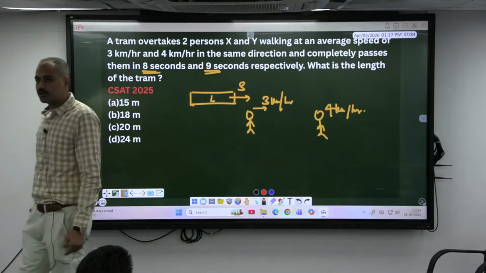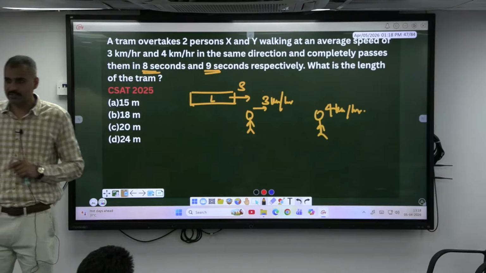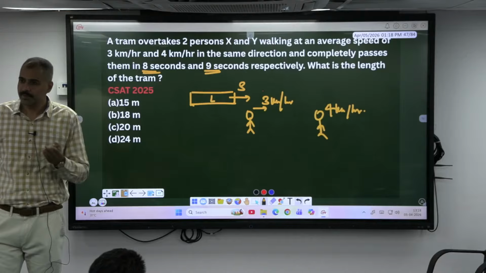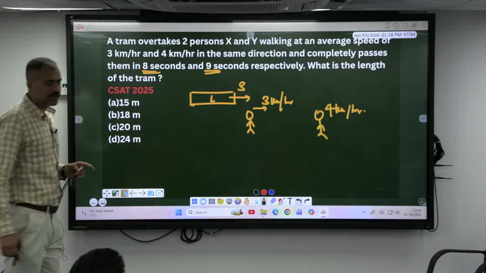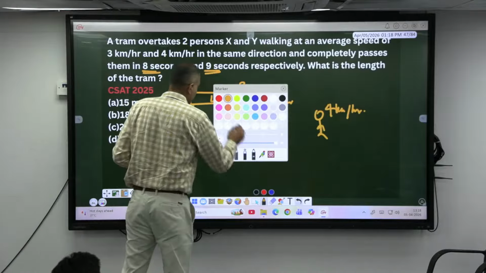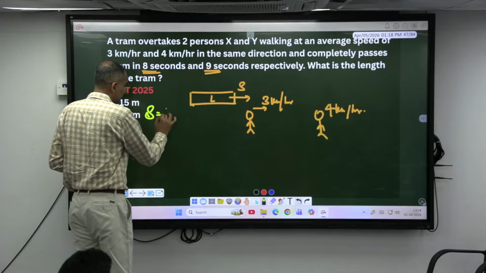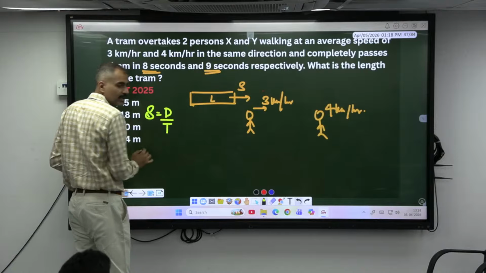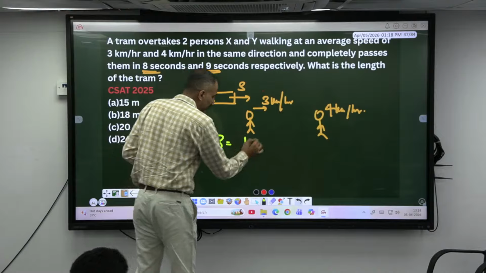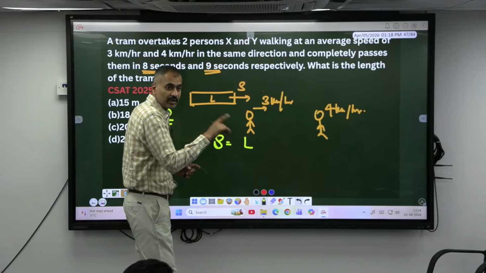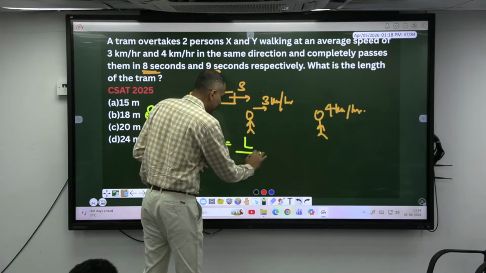While crossing both the objects, both men, what remains same, sir? Speed remains same, or else length remains same. You can equate anything, isn't it? Okay, speed remains same. Speed is equal to distance by time. Here the speed of the train is equal to distance travelled, which is the length of the train only, because the length of the object is 0, divided by time taken is how many seconds?